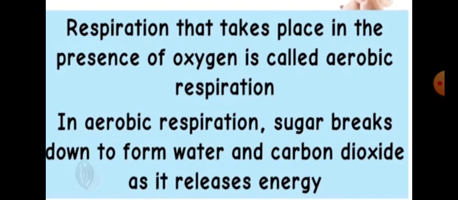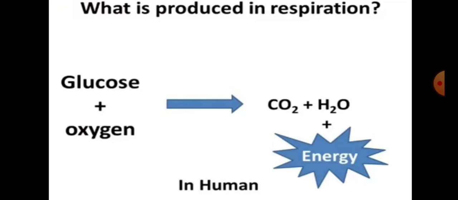Clear the difference? Aerobic means respiration that takes place in the presence of oxygen, and anaerobic means when the breakdown of food occurs without the use of oxygen. So first, what happens in aerobic respiration? I have already told you that the organisms respiring aerobically are called aerobes, right? This is the equation of aerobic respiration.